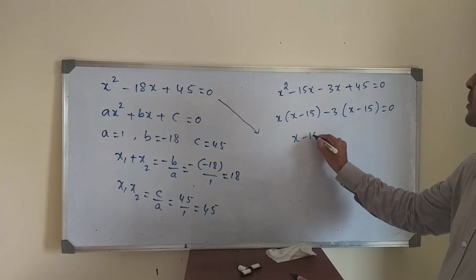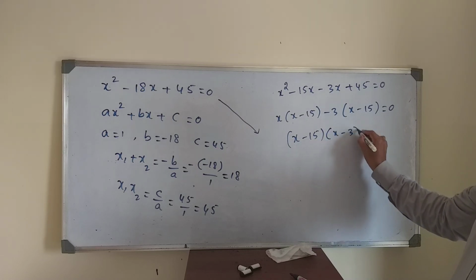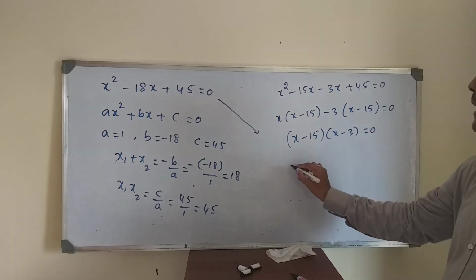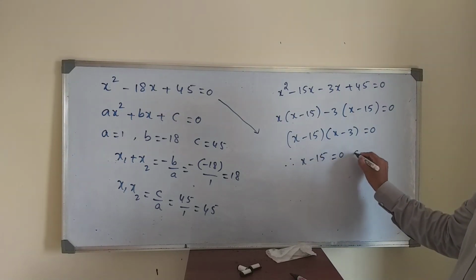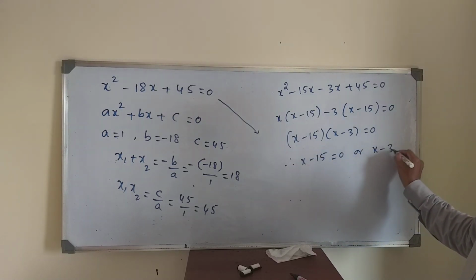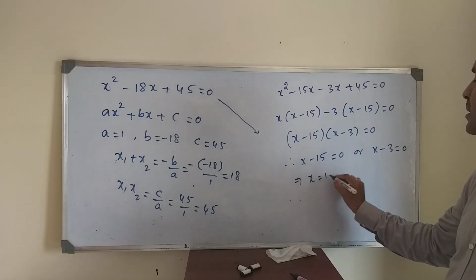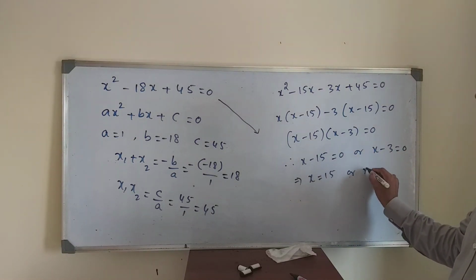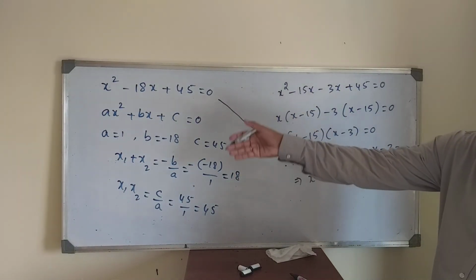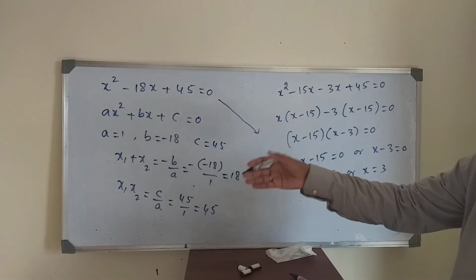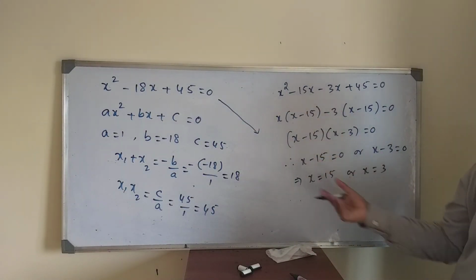So take (x minus 15) common: (x minus 15)(x minus 3) equals 0. Then x minus 15 equals 0 or x minus 3 equals 0. From this I can say x is equal to 15 or x is equal to 3. This is the subjective point. From the objective point of view, if you know the sum and product rules, you can easily understand. This is the subjective procedure.